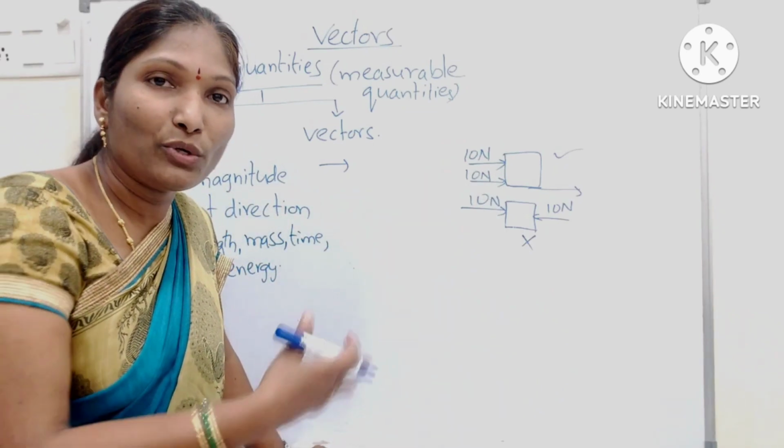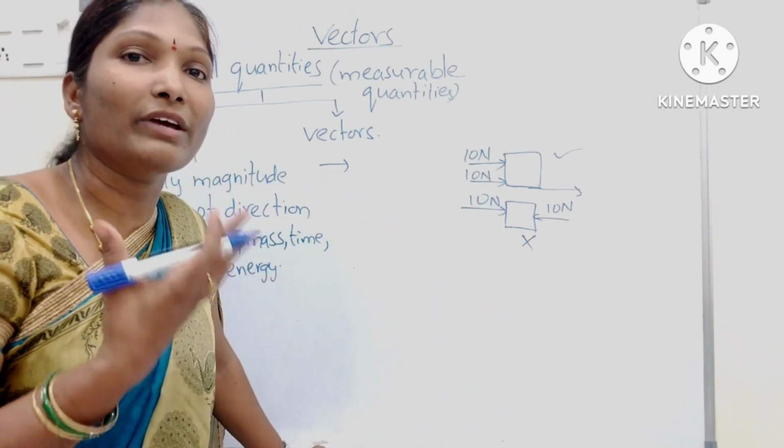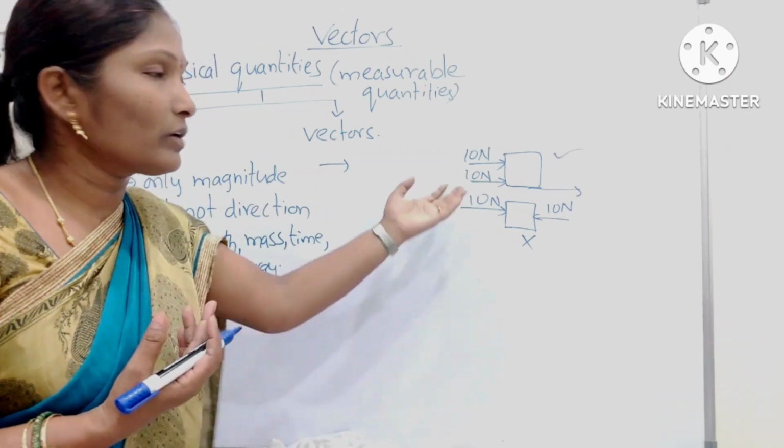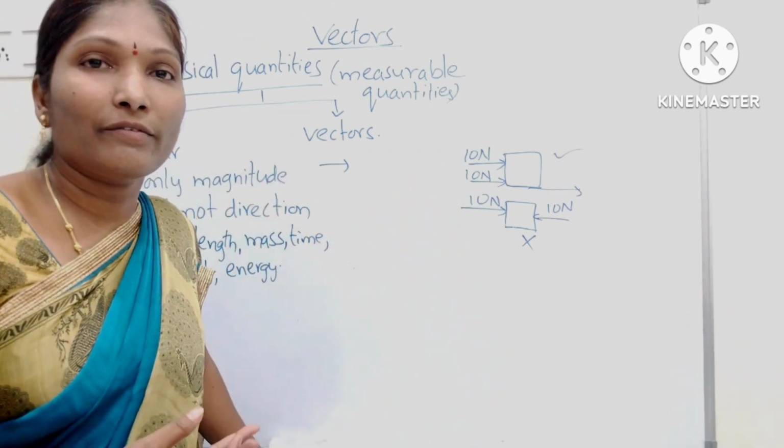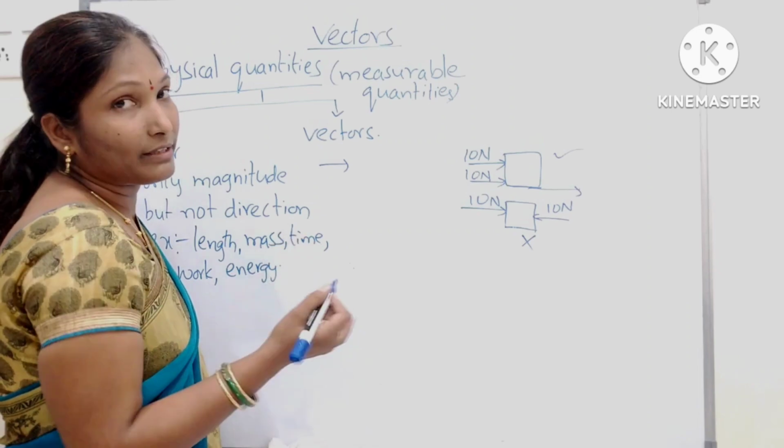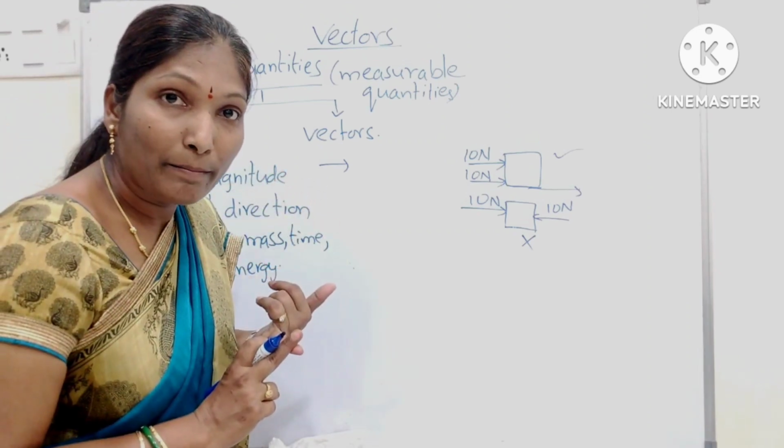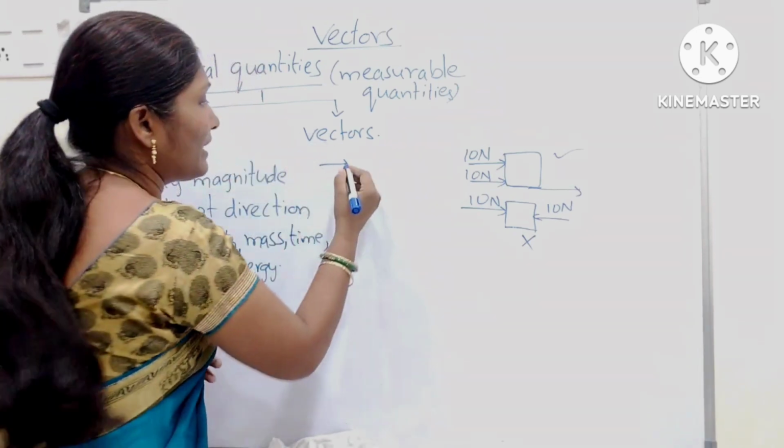Now you can understand direction is very important in physics. Okay, force is the best example for vectors. For vectors, you should mention the magnitude as well as direction.